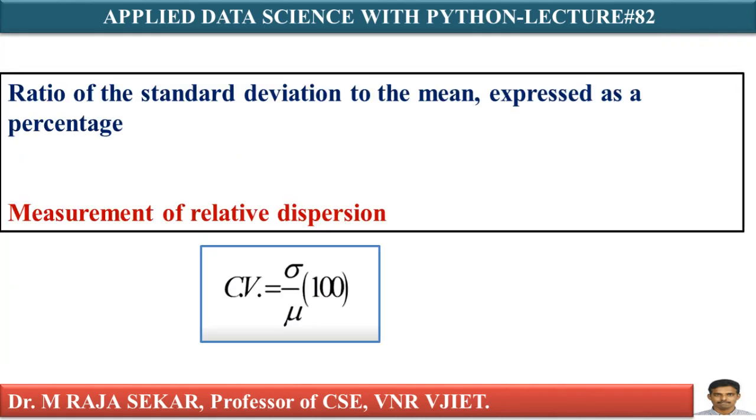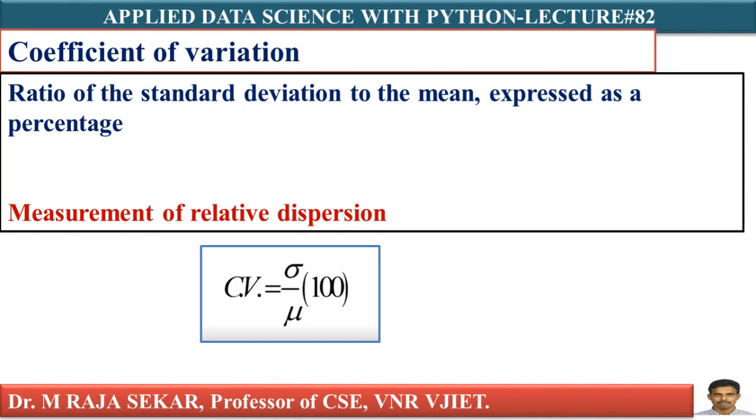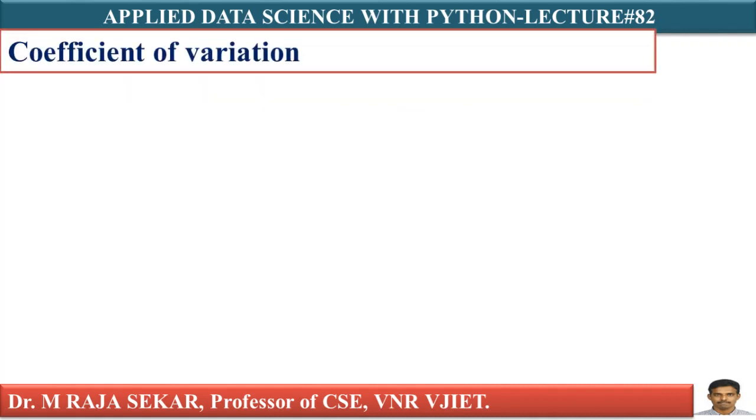Now we will try to understand coefficient of variation. Just read these points. These points are very simple theory. You can understand. Let me explain this coefficient of variation with the help of a numerical example. Its formula is sigma, the standard deviation, by mean into 100. What is standard deviation? I will discuss that in maybe the 84th lecture.